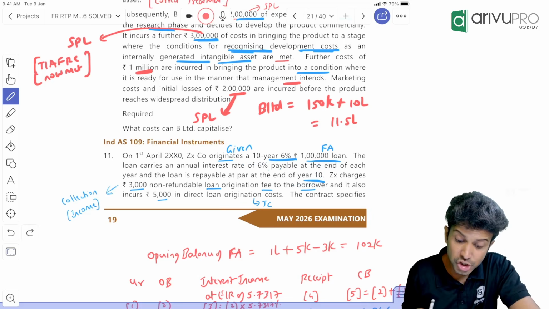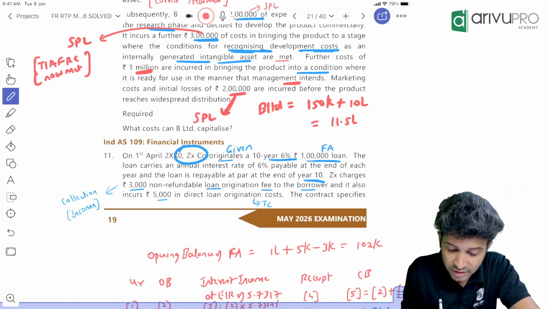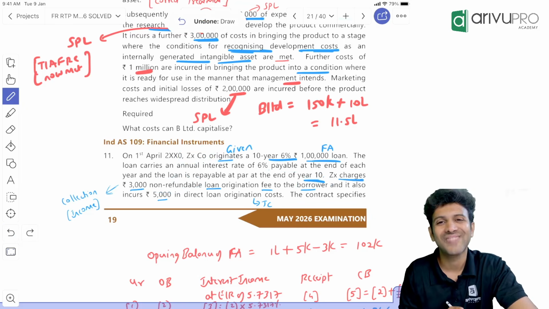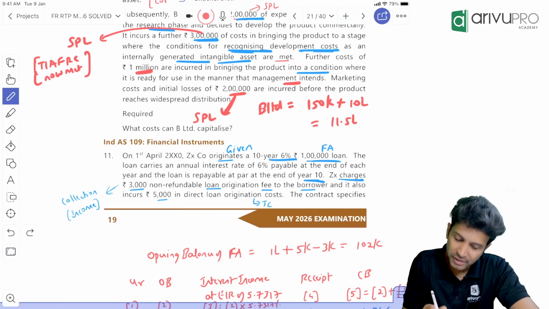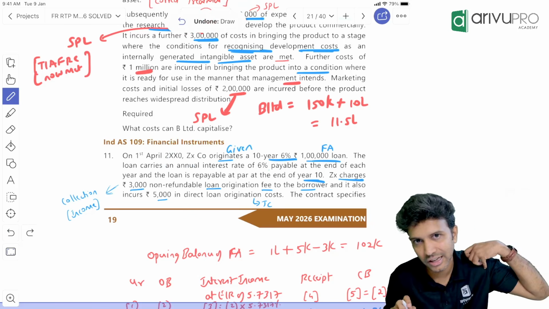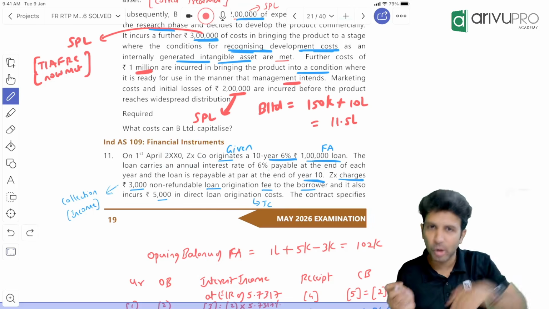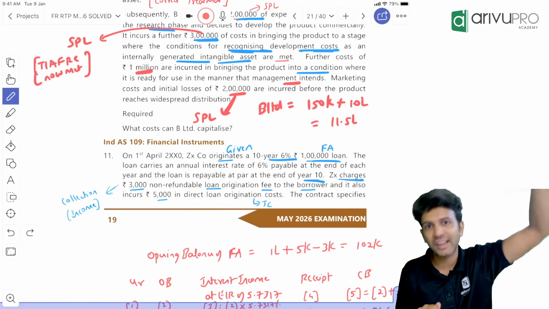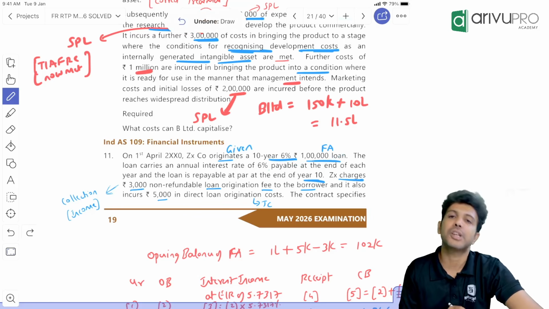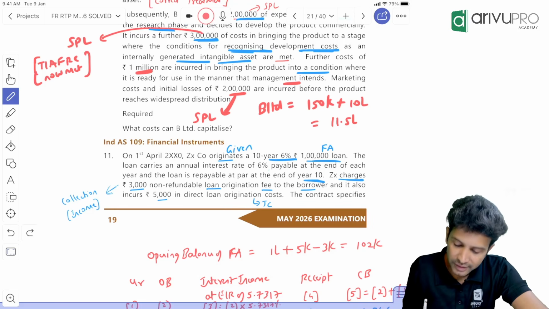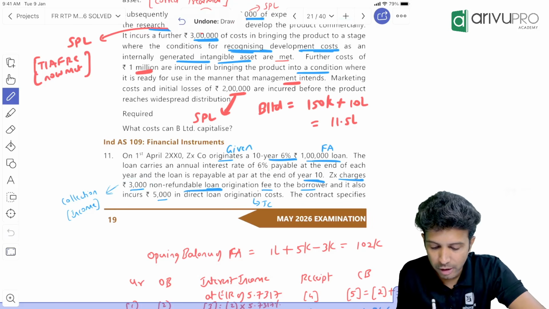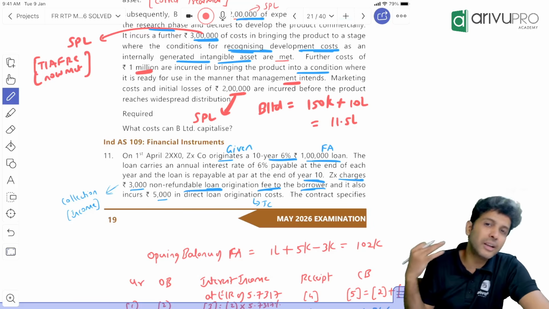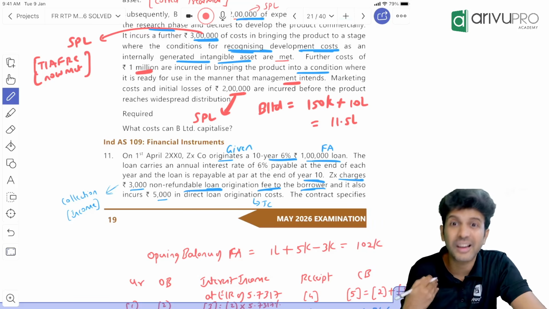ZX charges, they are saying, from the borrower. ZX is charging something from the borrower, which means ZX is not taking the loan. ZX is rather giving the loan, because we are charging the borrower. We are collecting something from the borrower, so we are not the borrower. The other party is the borrower. We are giving the loan. So it's a loan given, meaning a financial asset, that we have concluded. So what did we collect? Z charges 3,000 rupees non-cancelable origination fees to the borrower. Now don't say this is transaction cost. Transaction cost is something which we incur. Here we are not incurring. This is not an expense. This is a collection.